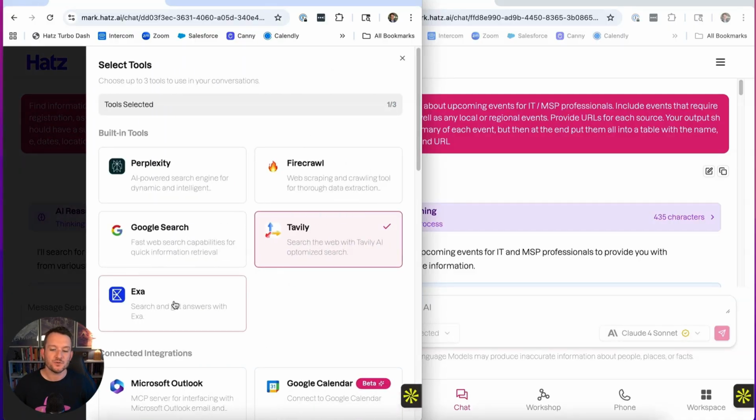Now, I'm going to show you this in comparison with Tavily, which was yesterday's integration. And if you missed that video, just go back and check that out because we compared Tavily to Google Search, Perplexity, and Firecrawl. So you could see when you might want to use Tavily versus Google Search or a collection of them. So today what we're going to do is compare Tavily and EXA, not to show you which one is better or worse or pros and cons, but just so you can get a sense of how they respond.